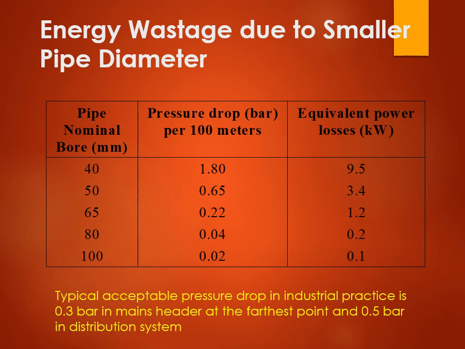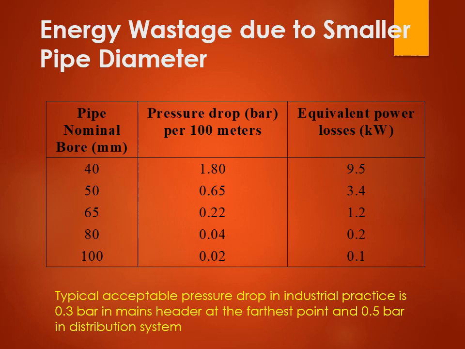If you see the table here, if the pipe size or pipe diameter is increased from 40 to 100, the pressure drop, which was 1.80 initially, is now 0.02. So this is the pressure drop now, friends. It is reduced drastically. Similarly, the power loss, which was 9.5 earlier, is now only 0.1. So you can easily understand how the pipe diameter impacts the losses and the pressure drop. Very important again for the examination.